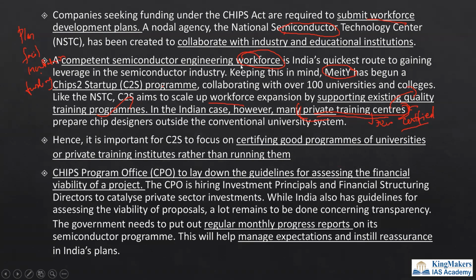Friends, if you understand, whenever we are starting a manufacturing industry, there can be a lot of challenges, like whether the program is viable, or the finance is viable, or the project is feasible. All that we should require to see. So this needs financial intelligence, or we need financial skills to understand whether the project is viable or feasible. So there should be a proper officer who should provide guidelines to understand whether the project is viable or not. So all these are done in this CHIPS Act, which India can learn from.